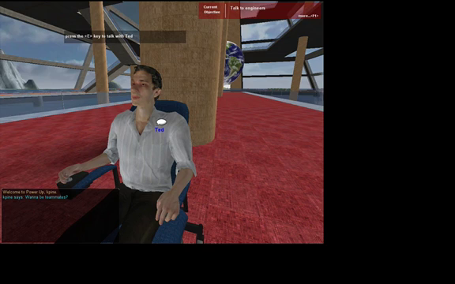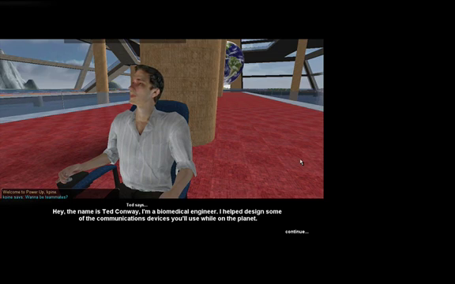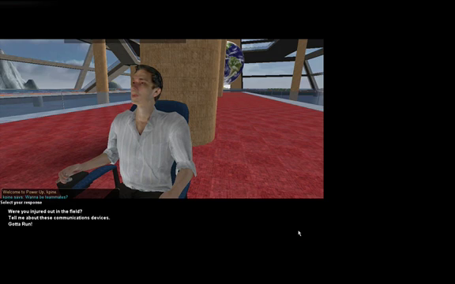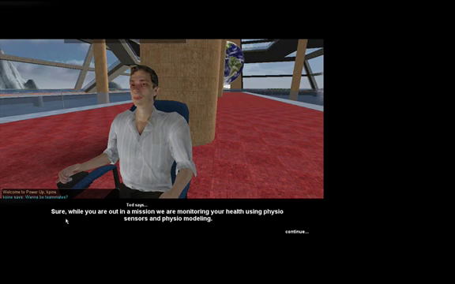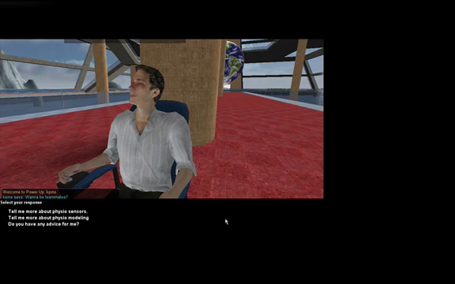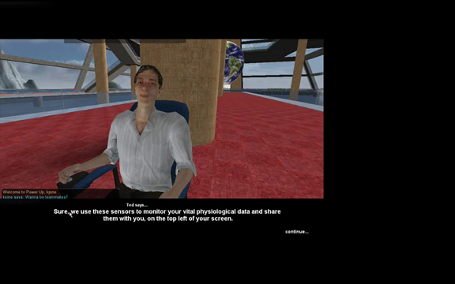Ted, who we can talk about, says, what are some of these communication devices? Well, they're monitoring your health using physio sensors and physio modeling. And then you can get a more detailed description of what each is. So if you want to know what a physio sensor is, the use of these non-player characters or engineers in the game explain this jargon for the players and the students so that they have a better understanding of the concepts we want them to learn.